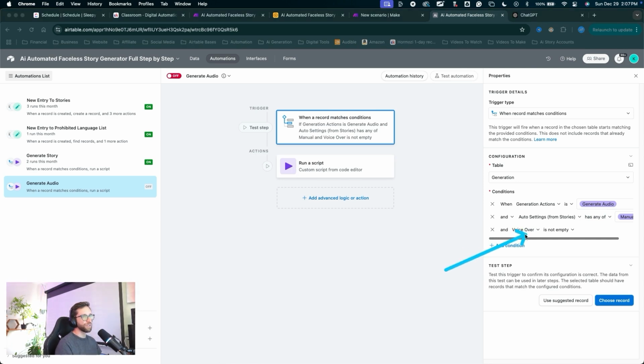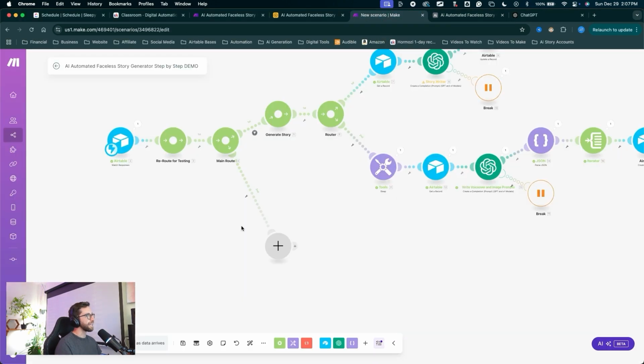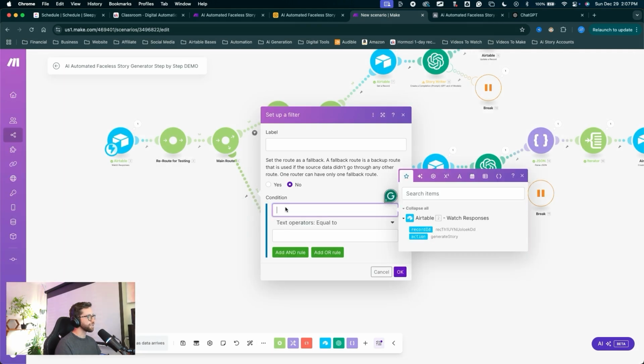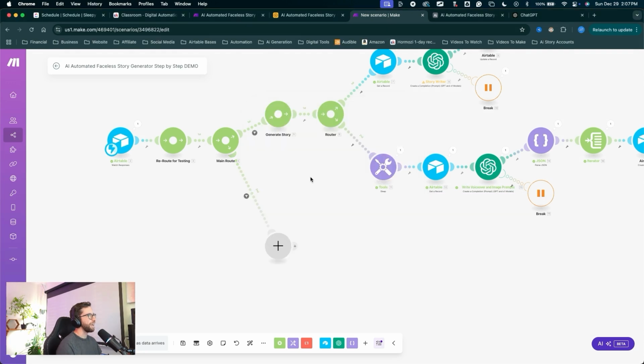We have our voiceover text. We're set to manual and we're manually selecting the generate audio action. Let's flip on this automation. Let's come into the run a script action and copy our variable right here. Copy that, come back into Make, and now we can set up this filter with that variable. Click on the little wrench, set up a filter where the action is equal to generate audio. Click OK, and we are ready to run down this new chain.